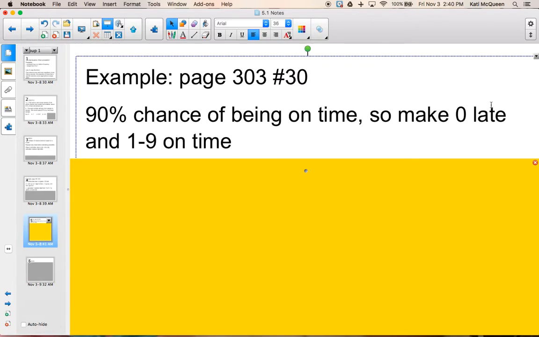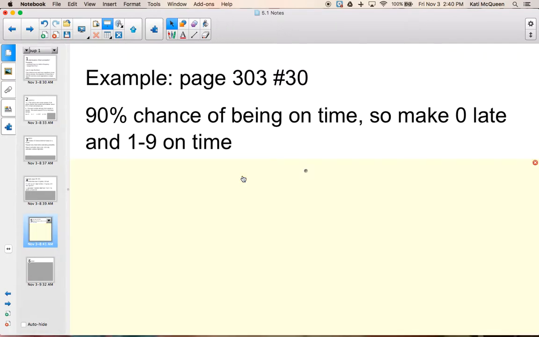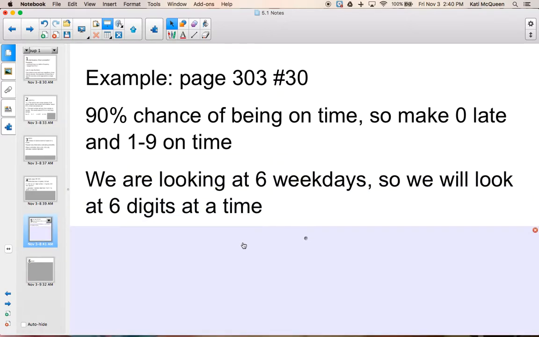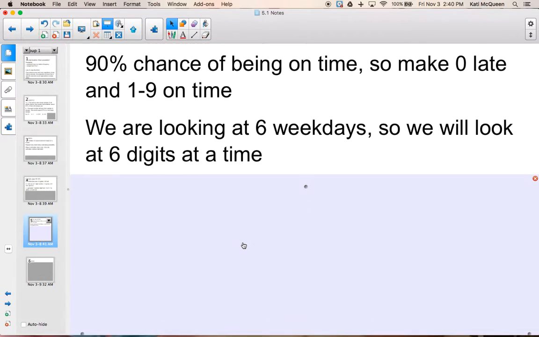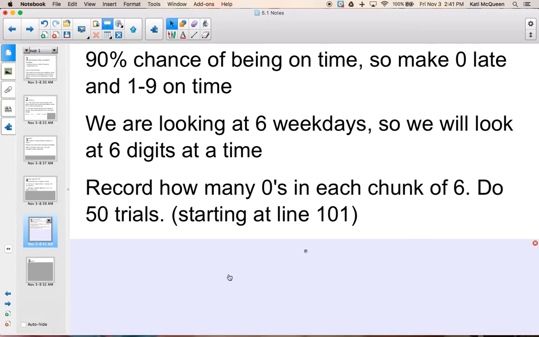Okay, so 0 is going to be late and 1 through 9 are on time, because 1 through 9 would be 90% and 0 would be 10%. So if we are looking at 6 weekdays at a time, out of the 6 days, her train was late 2 or more, we want to see what happens in our 6 days. For our simulation, we're going to look at 6 digits at a time, and then we're going to record how many zeros are in each chunk of 6.